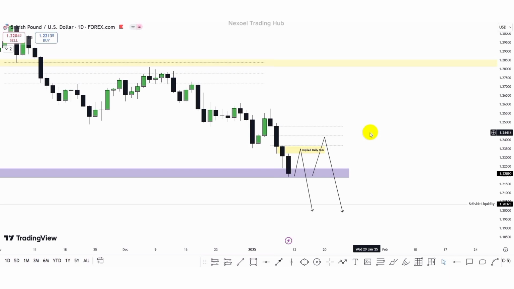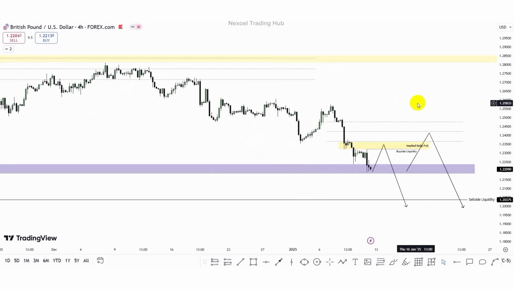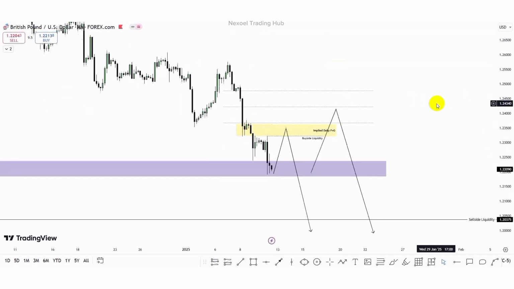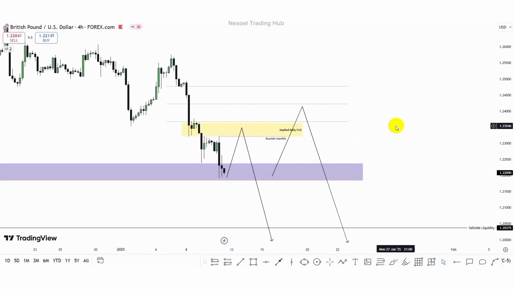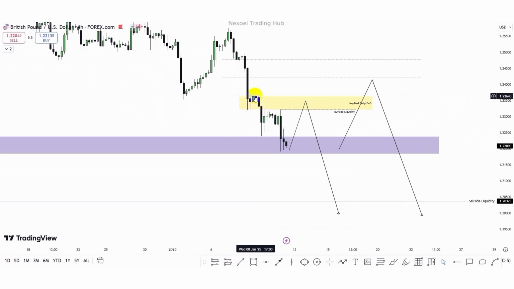So let's check the 4-hour time frame so that we can also redefine the sponsorship zones. Here in the 4-hour time frame, what we can clearly see is we have this buy side liquidity, and here we have this up close candle before this further bearish movement of price to the downside. So just the way we identified from the daily time frame, how I'm expecting to see the possibility of a bullish move, price should react at the implied daily fair value gap. Within the implied daily fair value gap, we identify an order block, the up close candle before the further bearish move, and here we have a buy side liquidity.